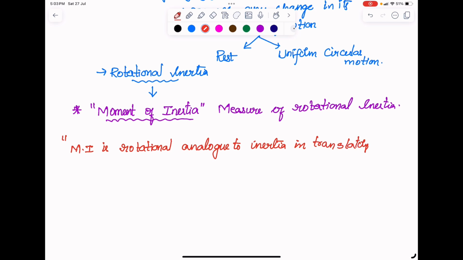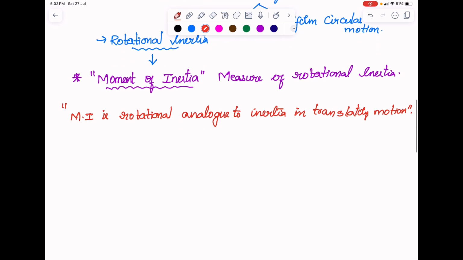Easy to understand what a moment of inertia is. To explain this in detail, it is analogous to mass in rotational motion. Moment of inertia is nothing but the rotational analog of inertia, where we consider it as the measure of rotational inertia. So directly I can say it is analogous to mass.